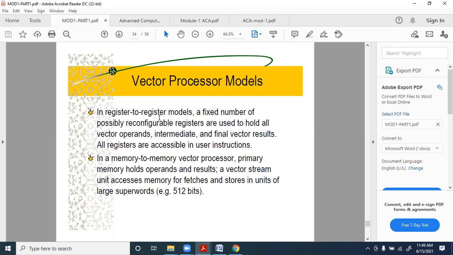Whereas in the register to register vector processors, the operands as well as the intermediate results, all vectors again, will be present in the registers only. So this is faster than that, but this can store a lesser amount of data, might be smaller word lengths, whereas that can have larger word lengths. Okay, so that's the basic difference.